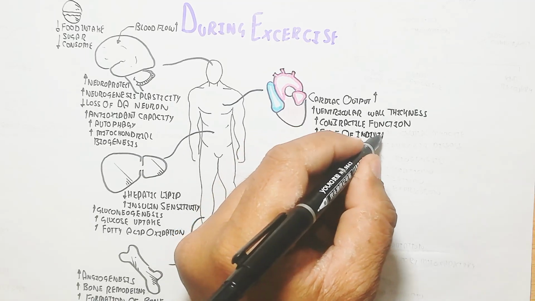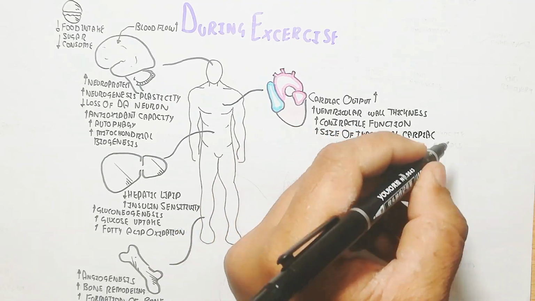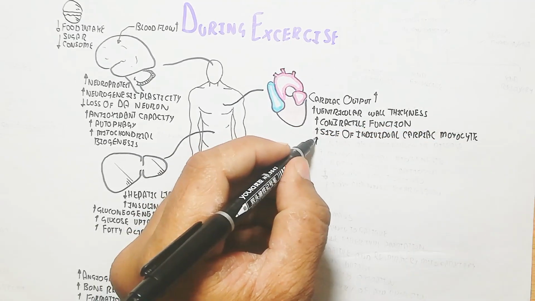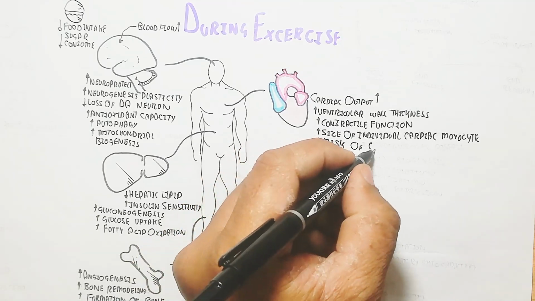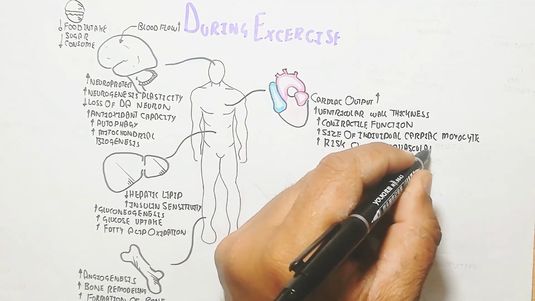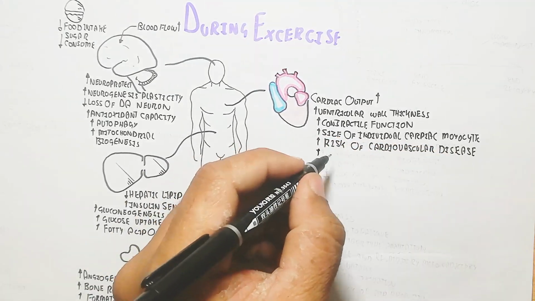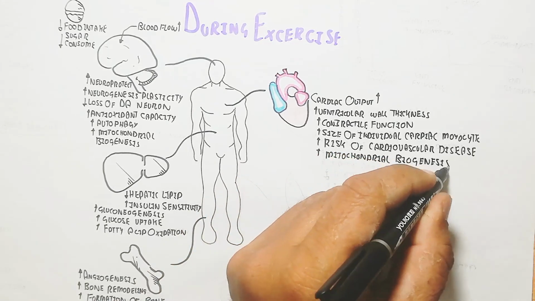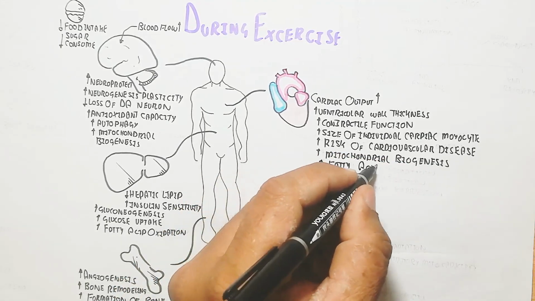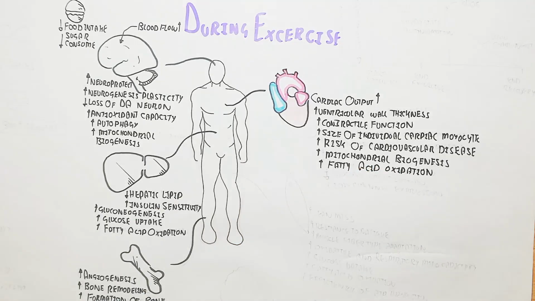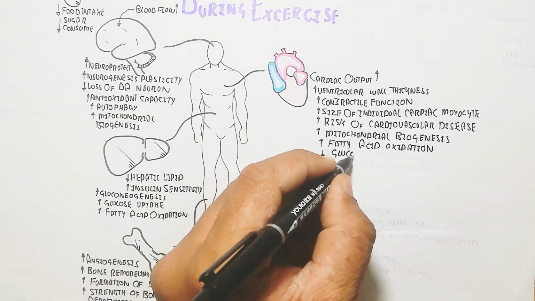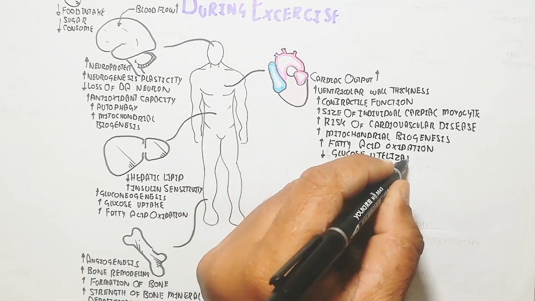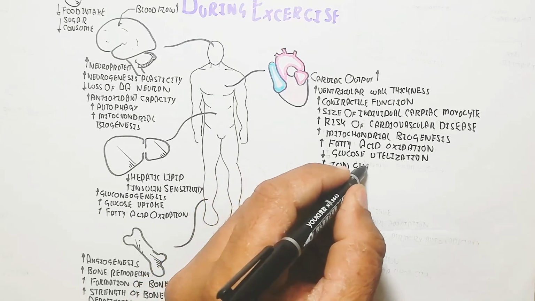On the other hand, ventricular wall thickness can lead to rigidity and a halt of the pump of blood in the heart. Contractility function will improve, and the size of the individual cardiac myocyte will increase. Risk of cardiovascular disease will decrease. Mitochondrial biogenesis will increase, fatty acid oxidation will increase, glucose utilization will increase, and ion channel expression will also increase.